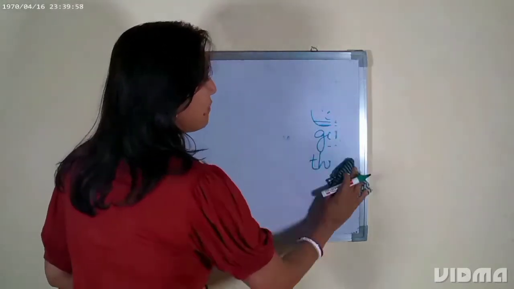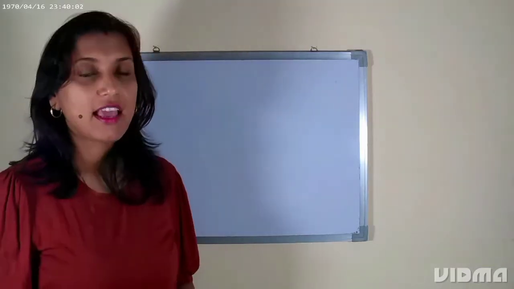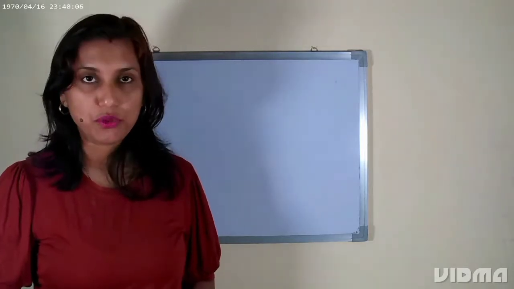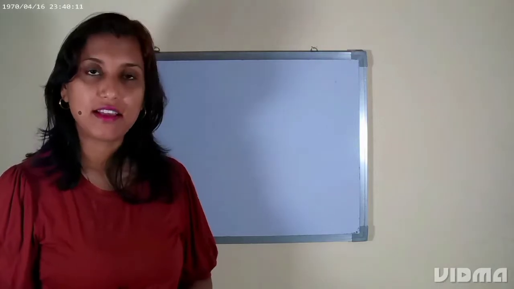Okay? Now, let's go back to the topic tense once again. And I'll tell you why. Tense, as I have told you, is listing or ordering of time. है ना?